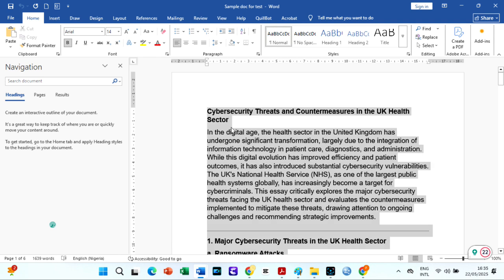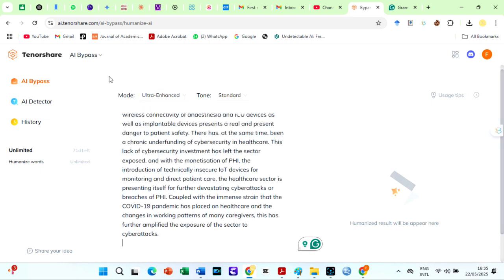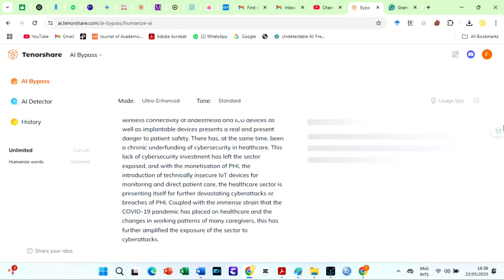For Tenorshare, I will copy and paste our text from the same document. I am using the ultra-enhanced mode and the standard tone. However, you can choose any of the modes or tones. Then, paste text here. Scroll down a bit and hit the Humanize button.